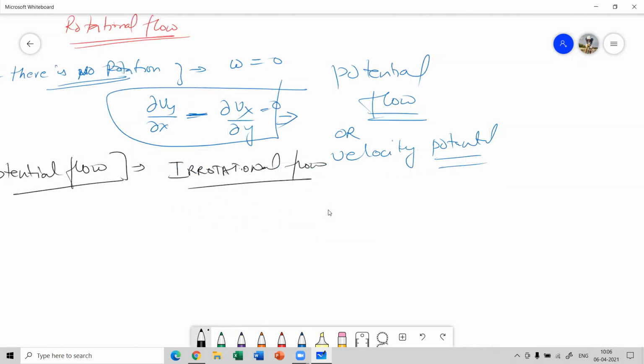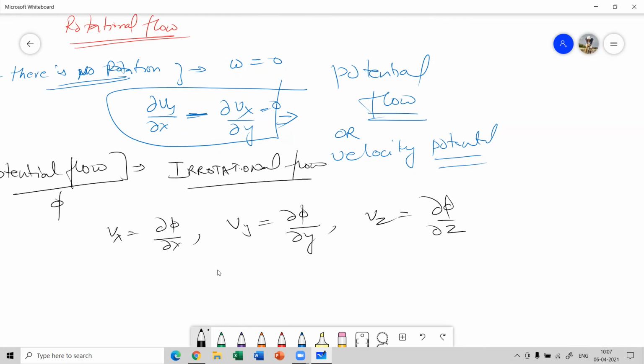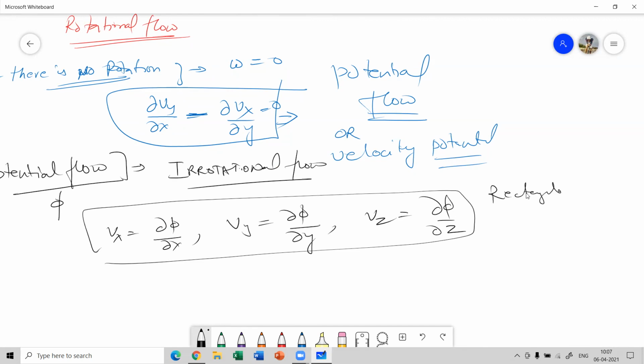Now, if potential is represented by phi, we can say that Vx is nothing but del phi by del x, Vy is del phi by del y, and you can say Vz is del phi by del z. That's for the Cartesian, or rectangular, coordinate systems.